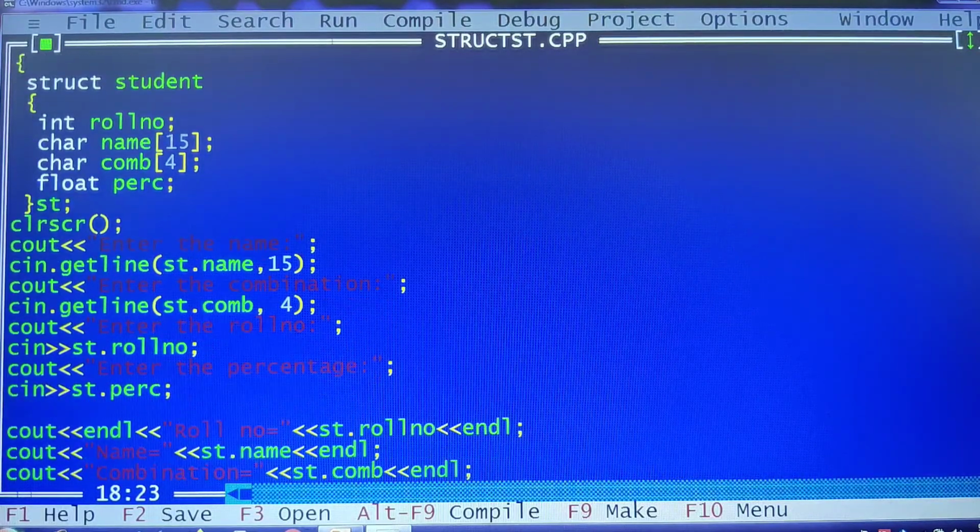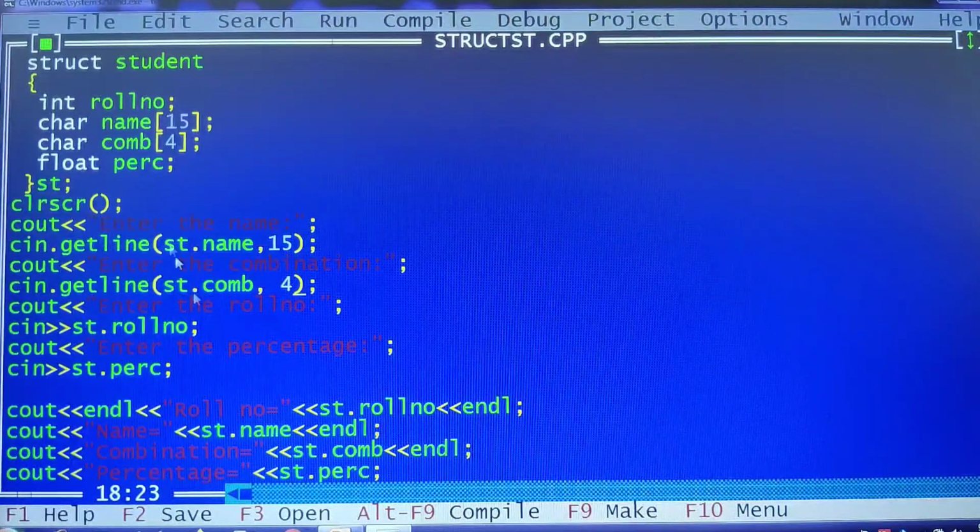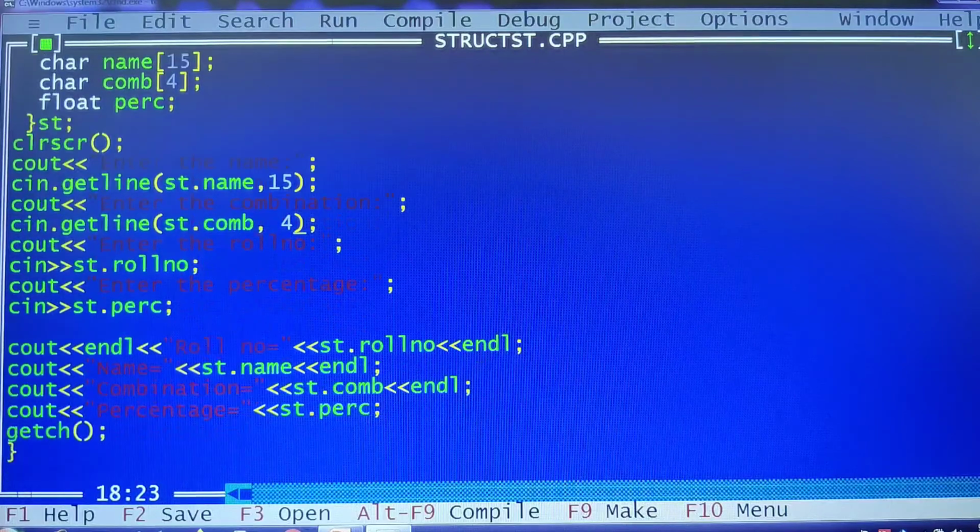The next step is I need to print whatever I have read. So cout. Before printing, I would like to have an endl here, a new line, that means one gap I need. Then I am first printing the roll number. Look here, even at the time of printing, we need to print it by using a structure variable. That is the reason st.rollnumber.